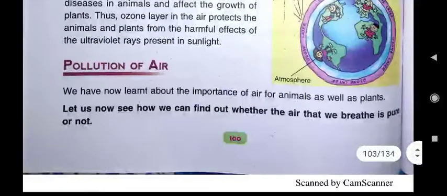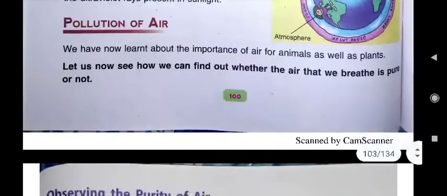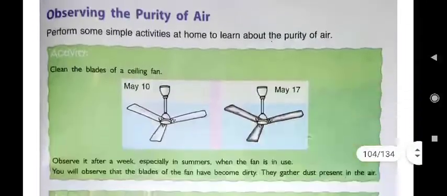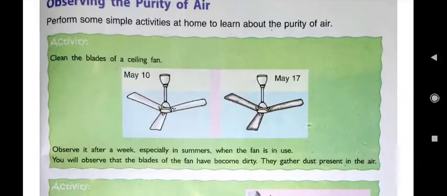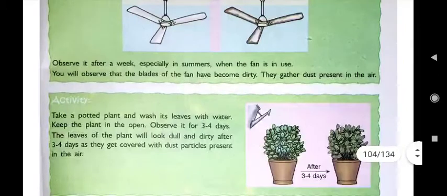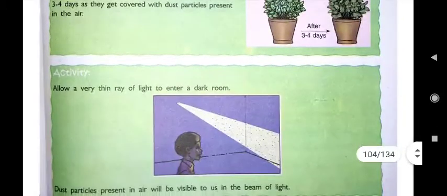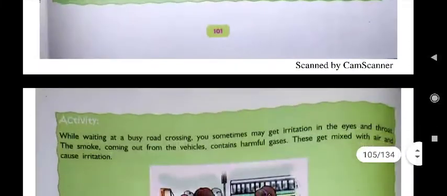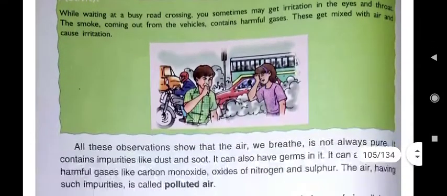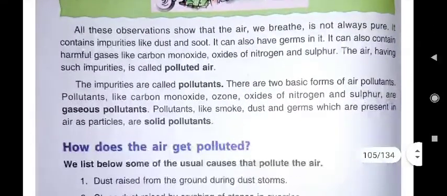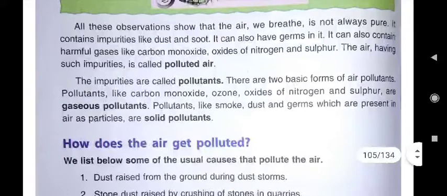About pollution of air also I have told you, that how the air pollutants are present in the atmosphere. They make the air dirty, and the impurities which are present in the air are called pollutants. Pollutants are of two types.